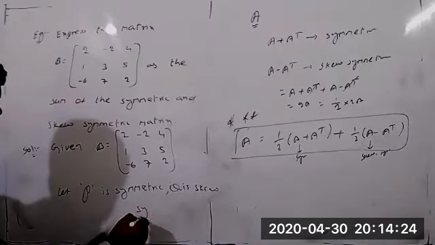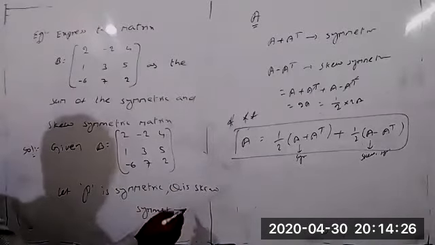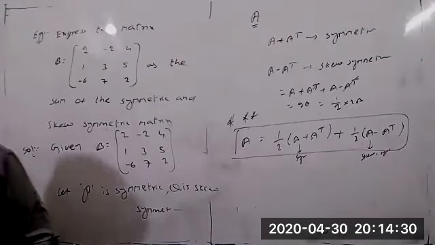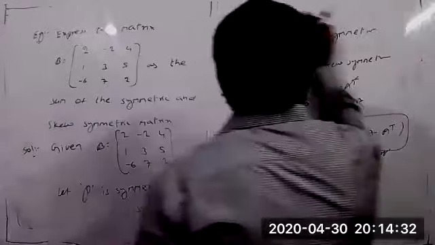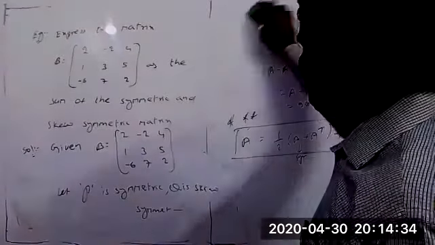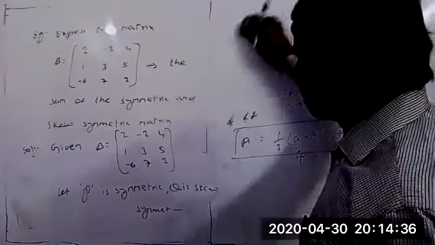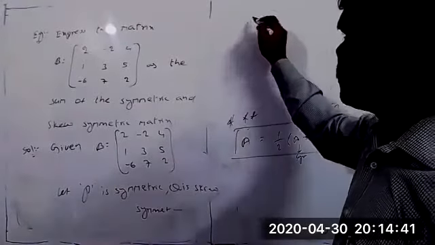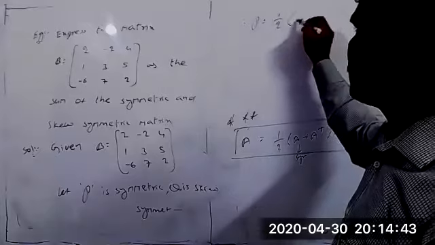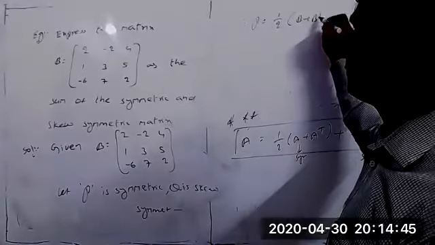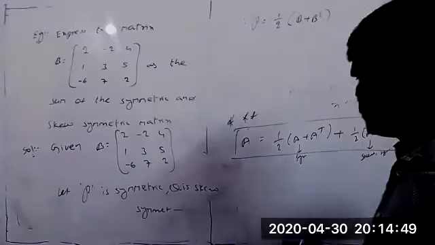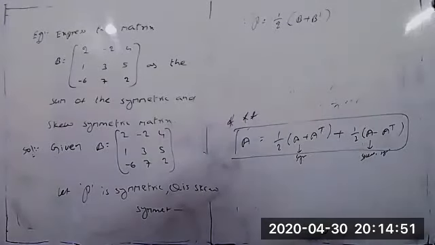Now find the values. According to the statement, P equals half into B plus B transpose.